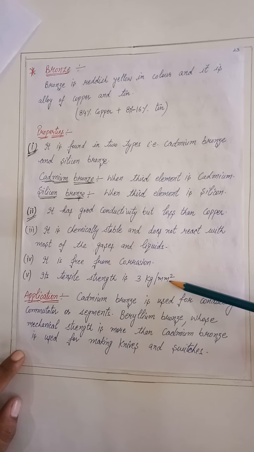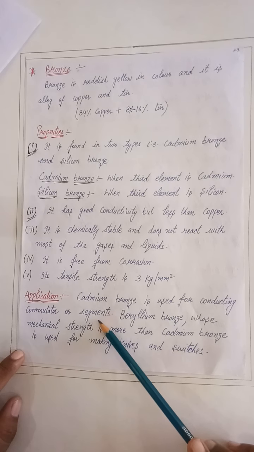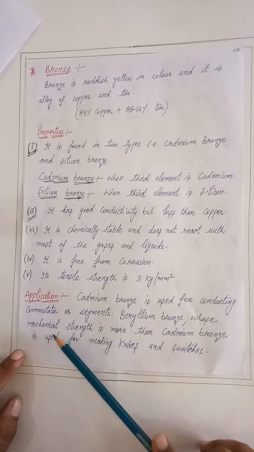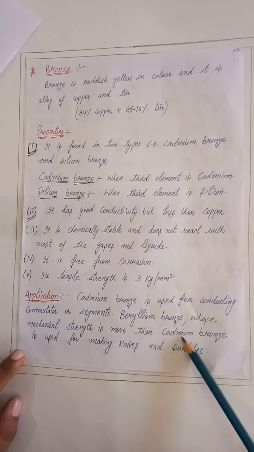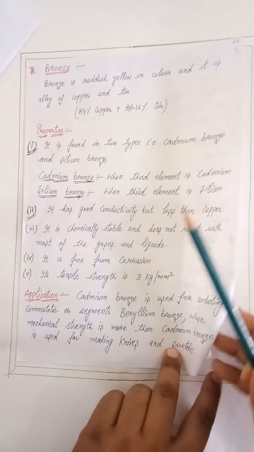Its tensile strength is 3 kg per mm square. Application: cadmium bronze is used for conducting commutators and segments. Beryllium bronze, whose mechanical strength is more than cadmium bronze, is used for making knives and switches.